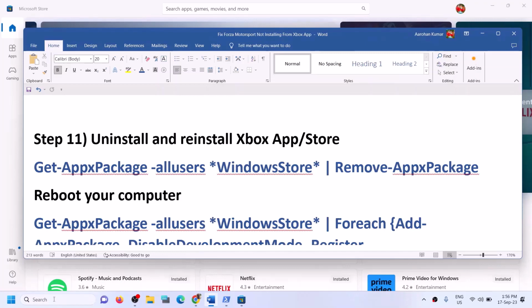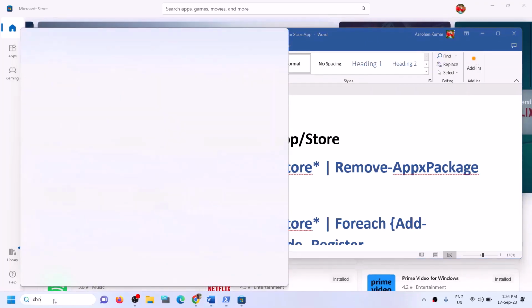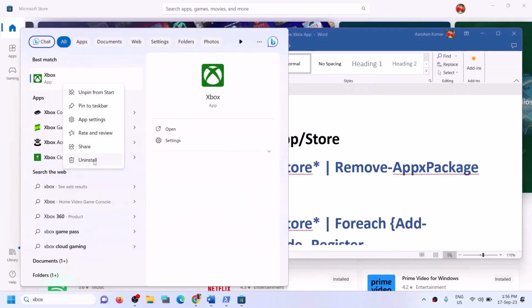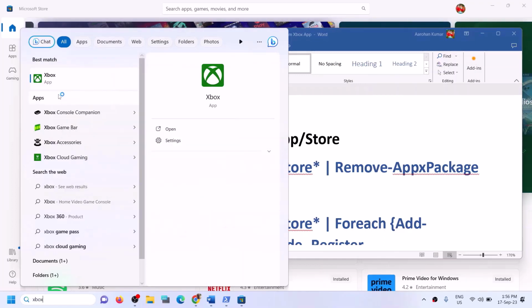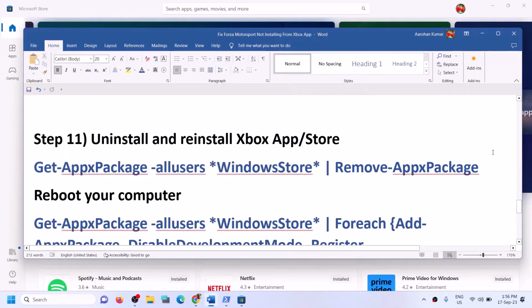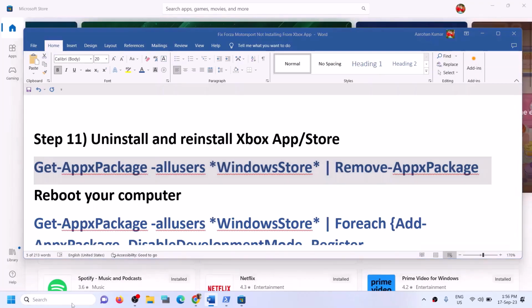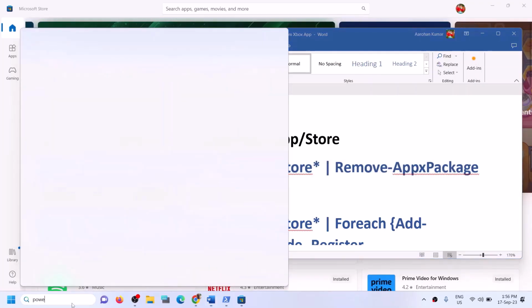Now to uninstall Xbox app, you can type in Xbox app in Windows search box and then make a right click on Xbox app and then click on uninstall. Now once Xbox app is uninstalled, copy the first command and then type in PowerShell in Windows search box